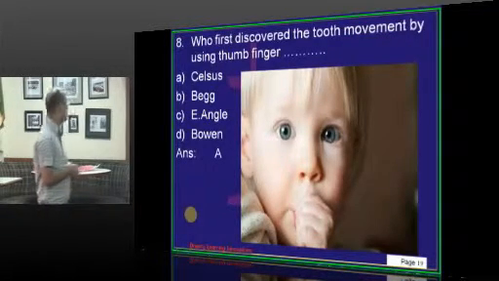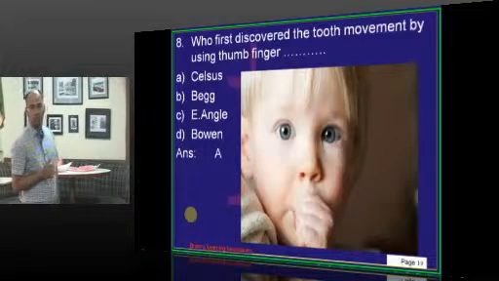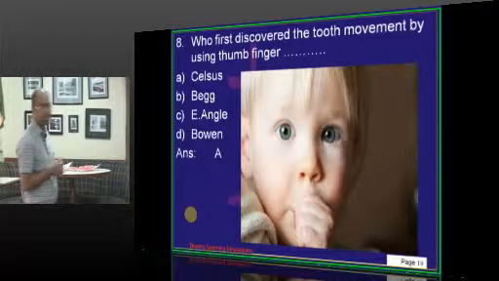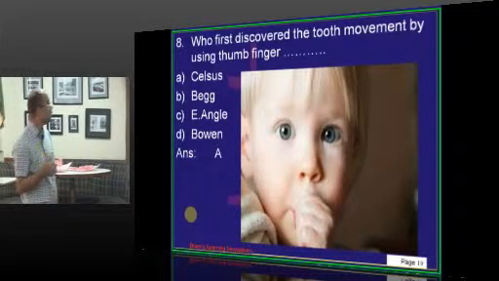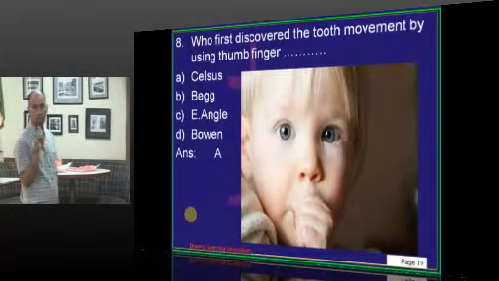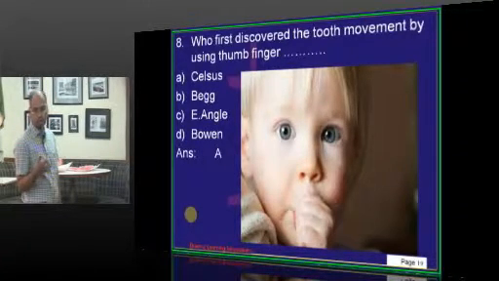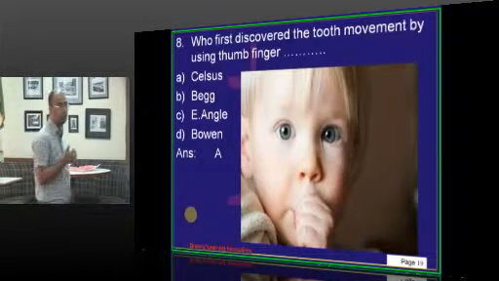The person who is credited with the discovery of tooth movement using thumb or finger pressure is Celsus. The same person says that repeated or continuous application of a thumb or a finger will cause some amount of tooth movement.